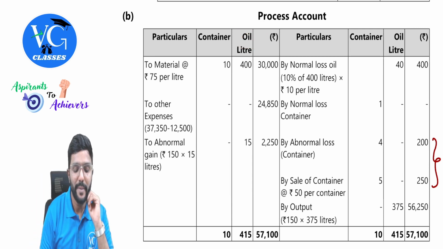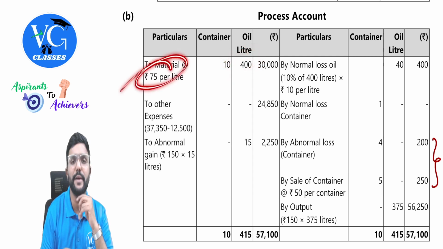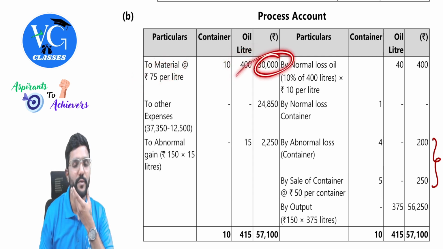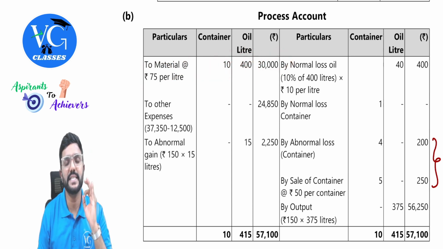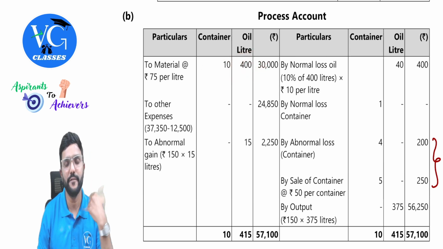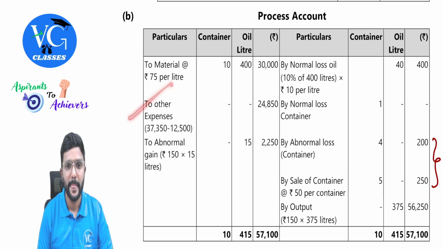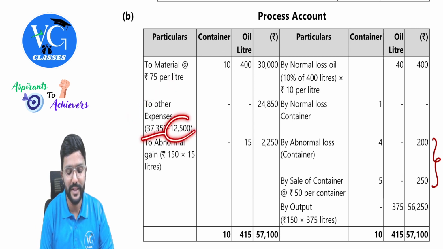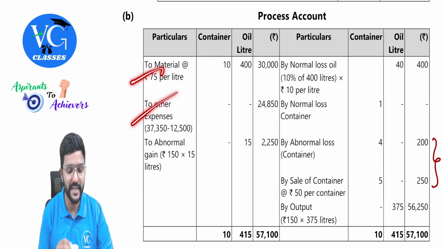Material 400 liters into 75 per liter, so it is 30,000. And for this, we are getting how many containers? 10 containers totally. How did we calculate it? 400 liters divided by 40. Then other expenses 37,350, but in that 12,500 is abnormal part. So deduct it, and remaining you record here on the debit side. So debit side done.